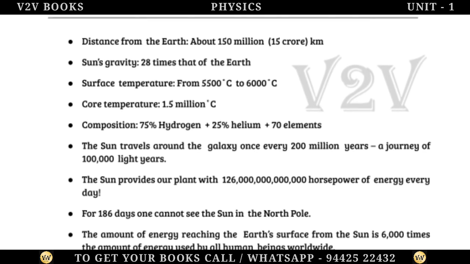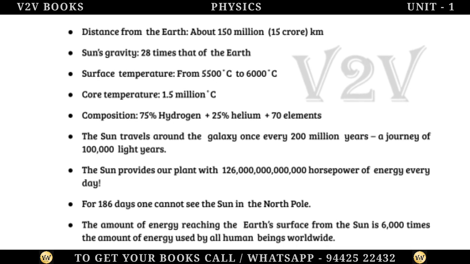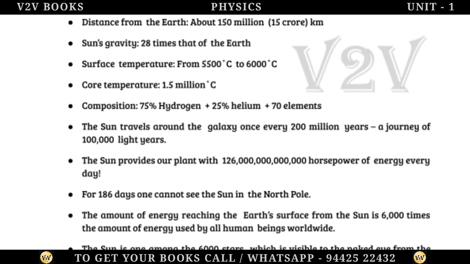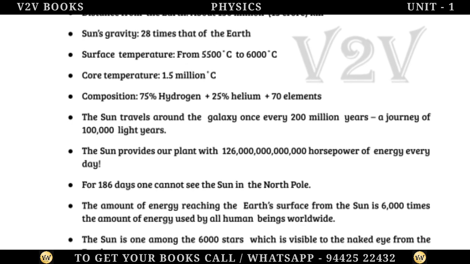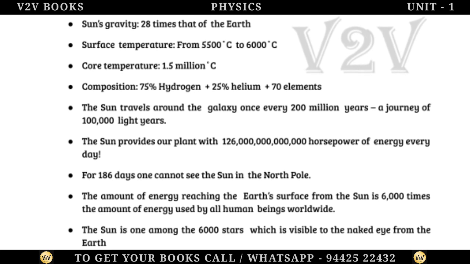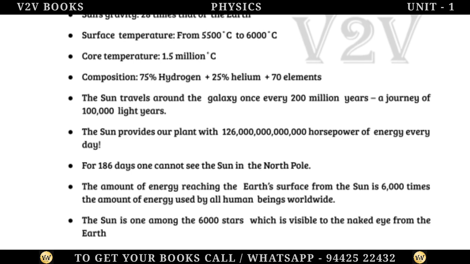Sun's gravity, 28 times that of the Earth. Surface temperature, from 5500 C to 6000 C. Core temperature, 1.5 million C. Composition, 75% hydrogen plus 25% helium plus 70 elements.